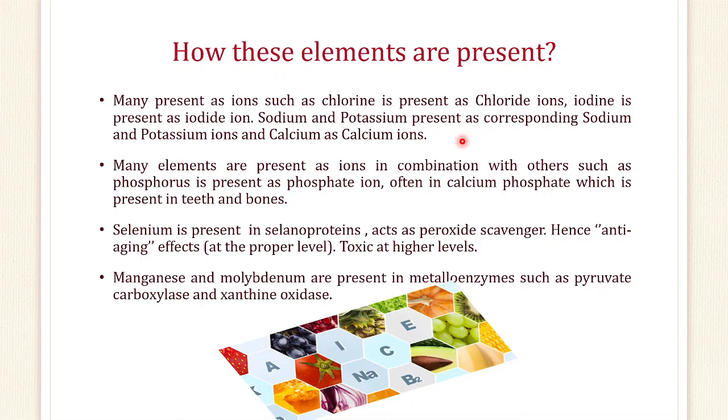Now, these are present in certain body parts also. Phosphorus is present as phosphate ion, and calcium is present as calcium ion. Calcium and phosphate are present in combination, and these are present in teeth and bones. Selenium is also present. Manganese and molybdenum are also present as metalloenzymes.